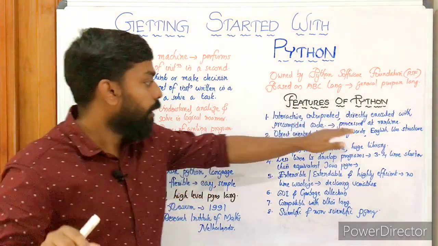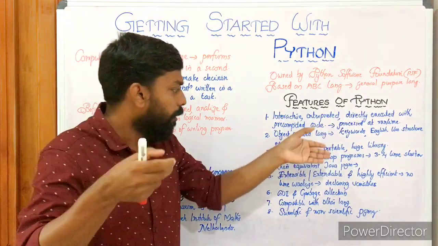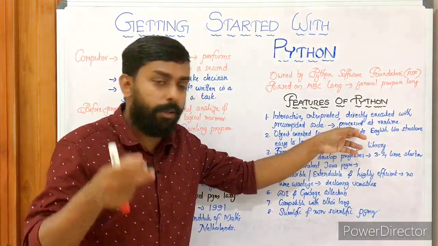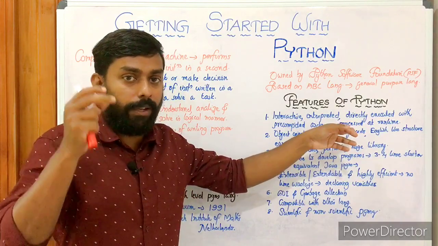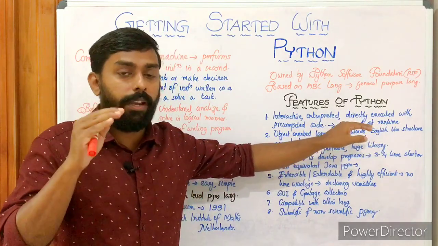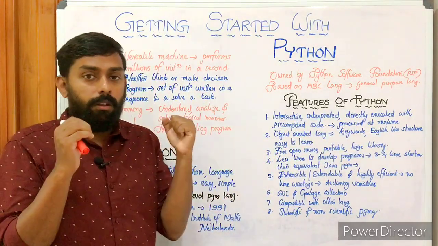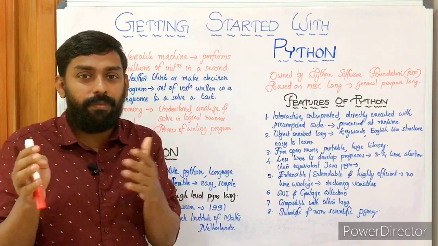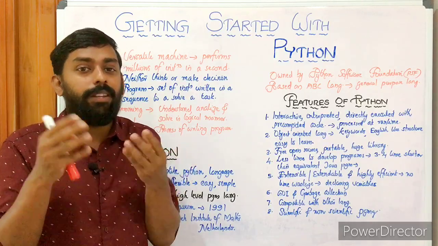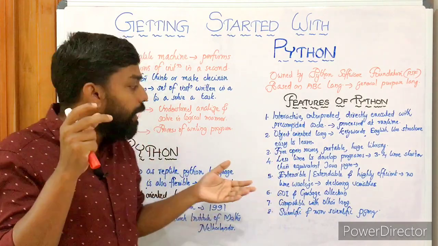So data is important. Then keywords, English-like structure, easy to learn. Some of the connecting aspects: it uses keywords. Python uses a number of keywords. Keywords means already defined words, or we can say reserved words. Then English-like structure. We know almost all high-level programming languages consist of commonly used English words. Then it's easy to learn. Of course, it's easy to learn.